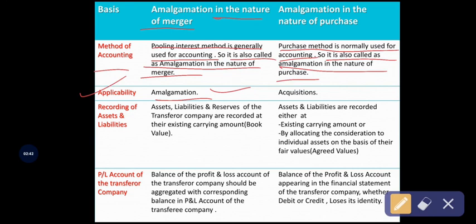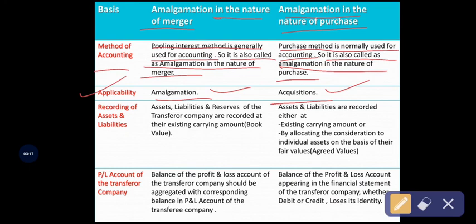Similarly, amalgamation in the nature of purchase. Purchase is nothing but purchasing the assets and liabilities of another company by an existing company, that is acquiring the assets of another company. This relates to the concept of acquiring and acquisition. That's why amalgamation in the nature of purchase is applicable to the acquisition concept.